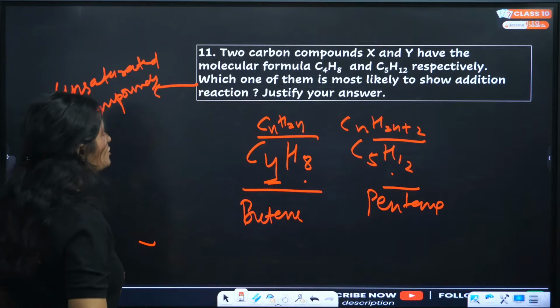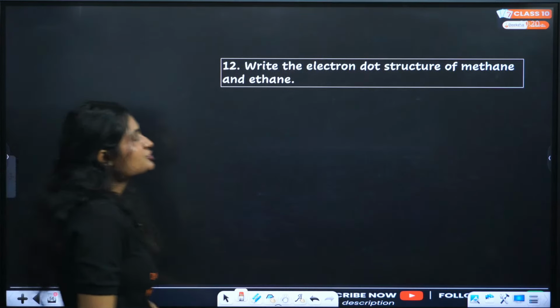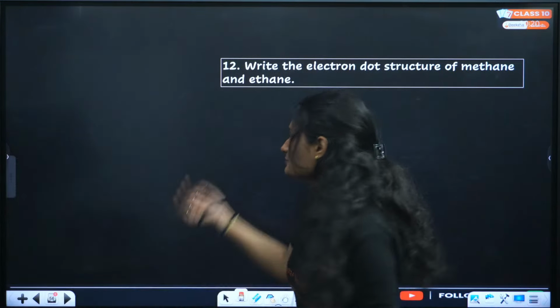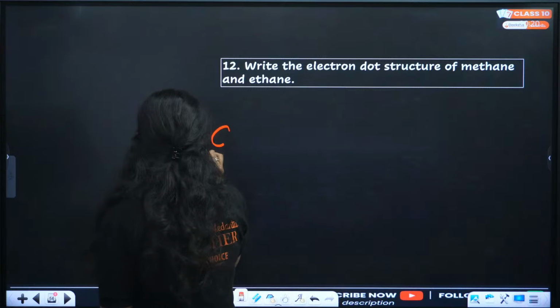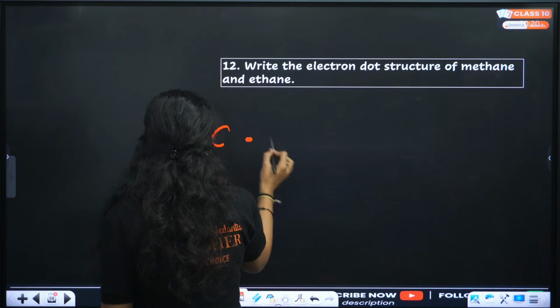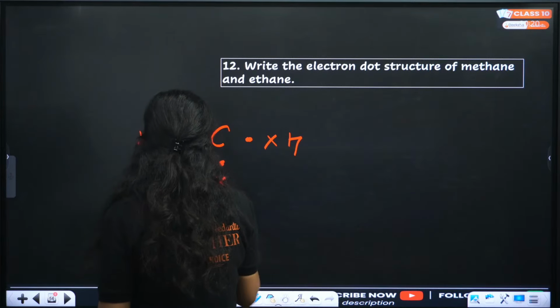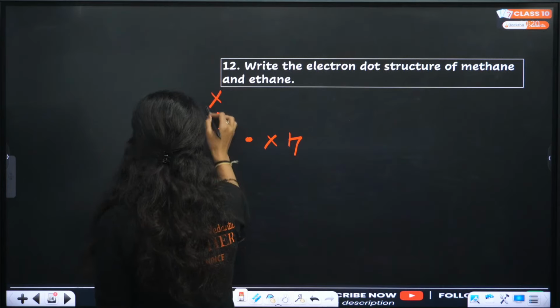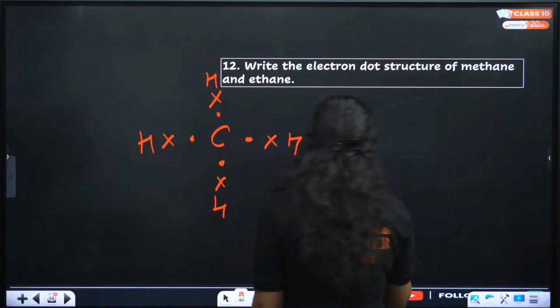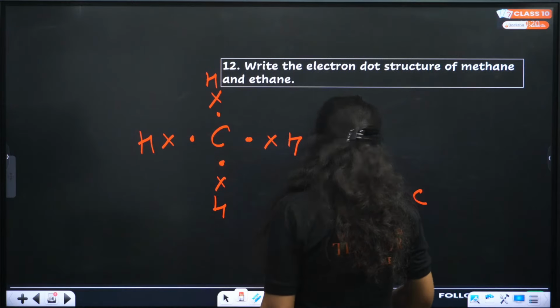Okay, next question. Write the electron dot structure of methane and ethane. Let me draw it. Methane. This is methane, and let me draw the ethane one also.